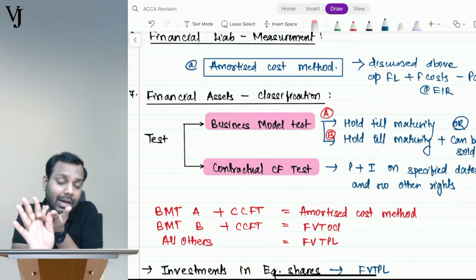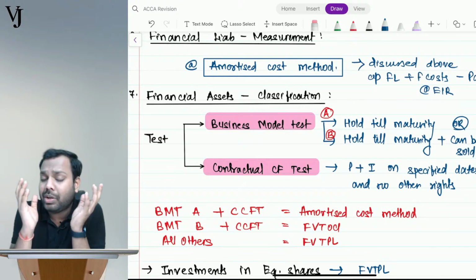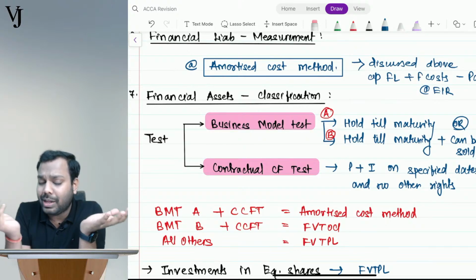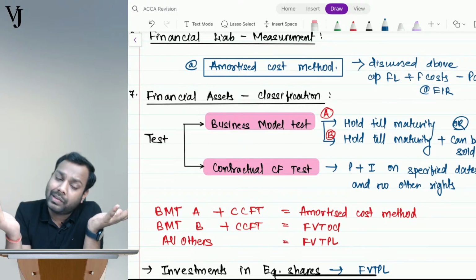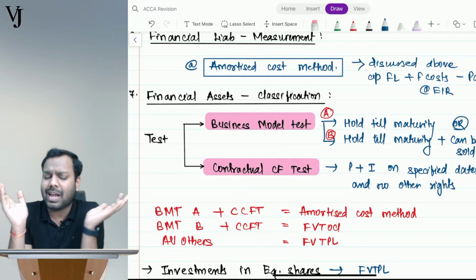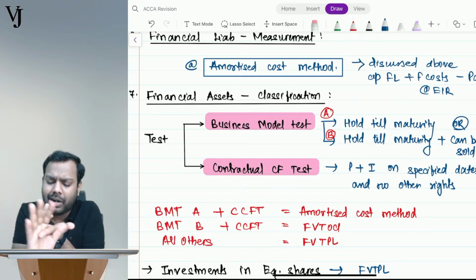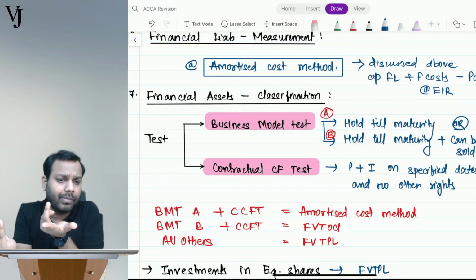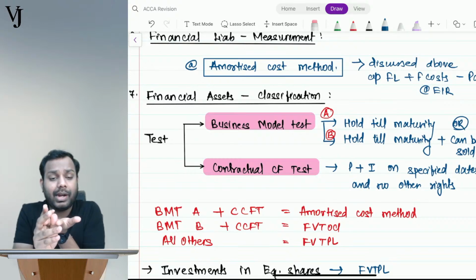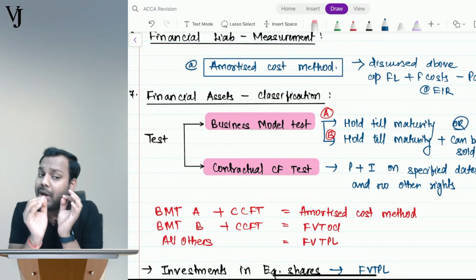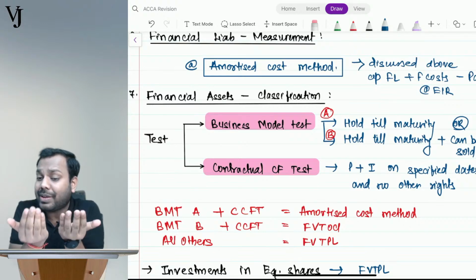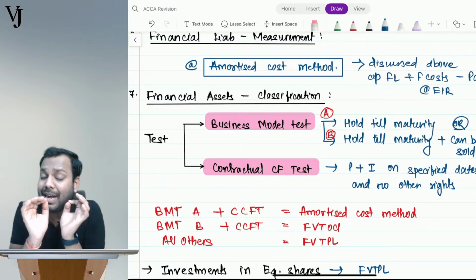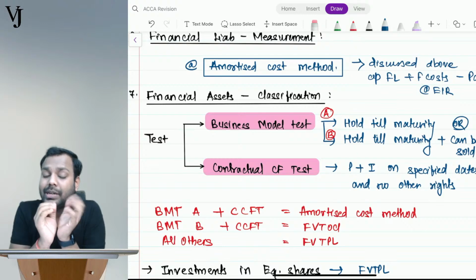Whenever you have a contractual right to receive cash or any other financial asset, that is called a financial asset. It can be cash, investments, trade receivables, security deposits, loans given. Wherever you have the right to receive cash, that is a financial asset.